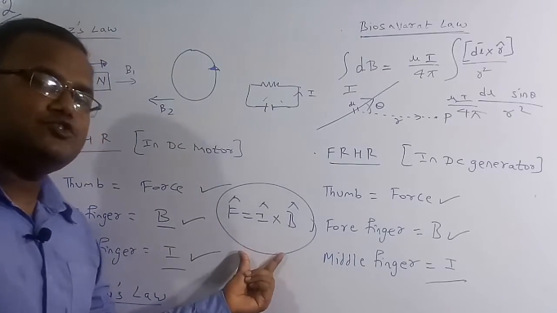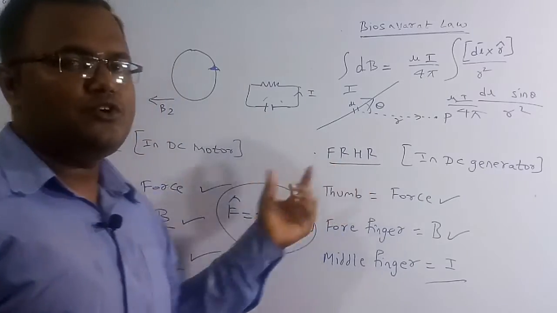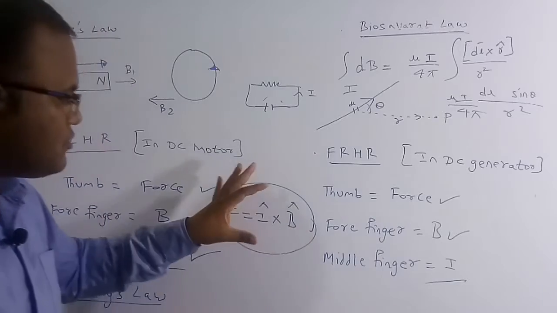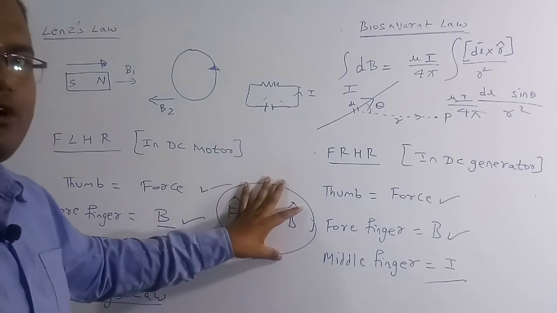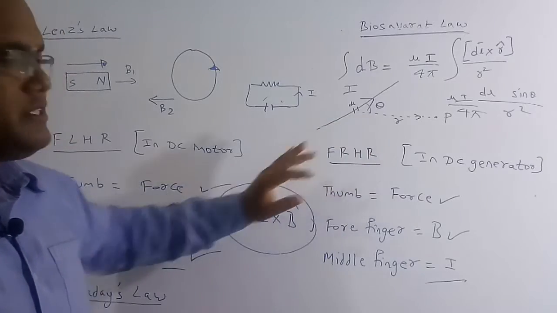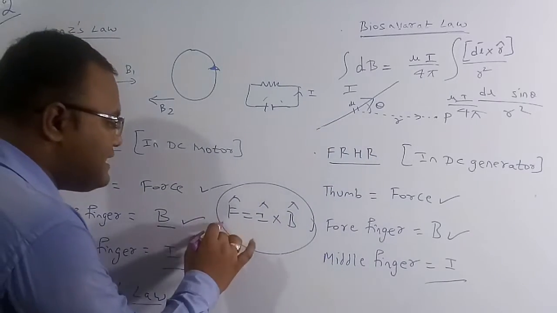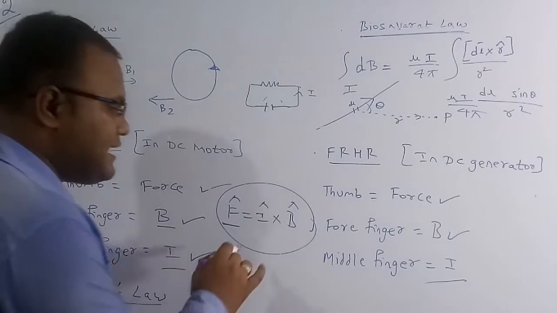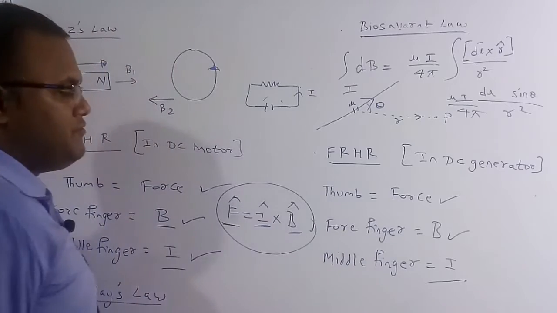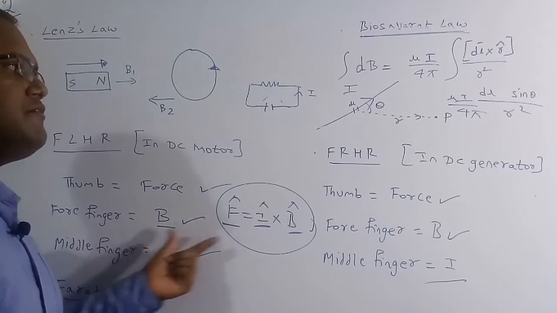This formula is used for both Fleming's left hand rule and right hand rule, so you don't have to remember the left and right hand rules separately. Here F cap indicates the direction of the force, I cap the direction of the current, and B cap the direction of the magnetic field.